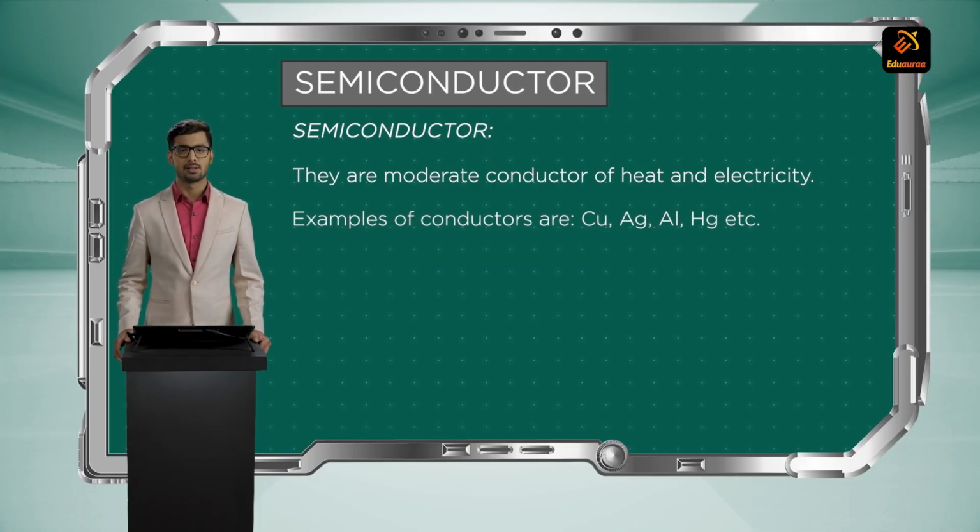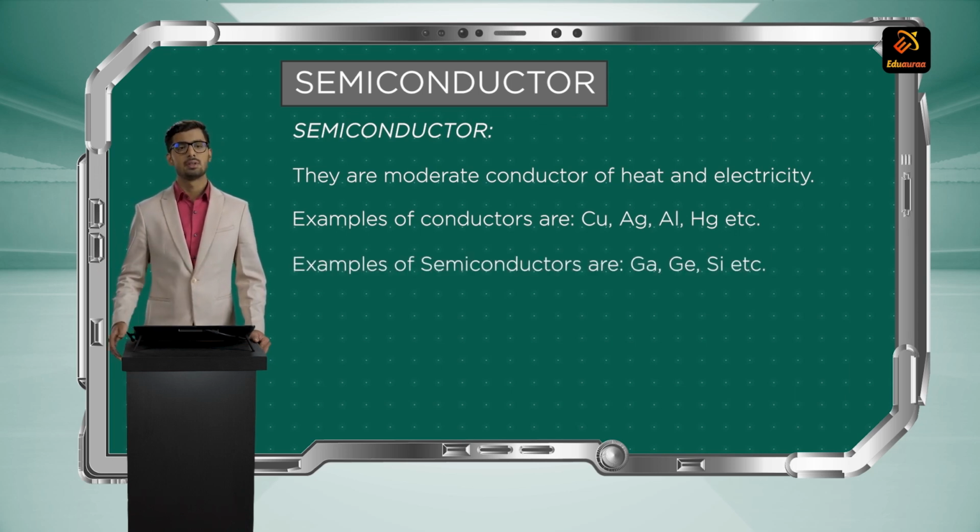Examples of some of the conductors are copper, silver, aluminium, and mercury. And examples of semiconductors are gallium, germanium, silicon. Germanium and silicon are the most widely used semiconductors, and silicon is cheaper compared to germanium and widely available, so we use silicon more often.